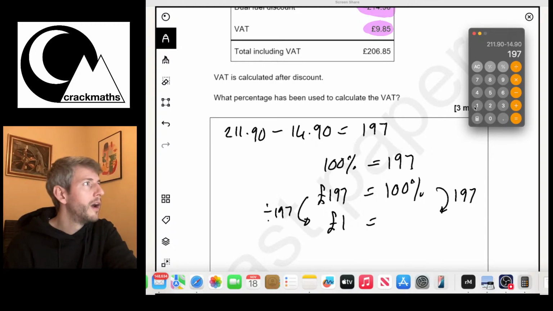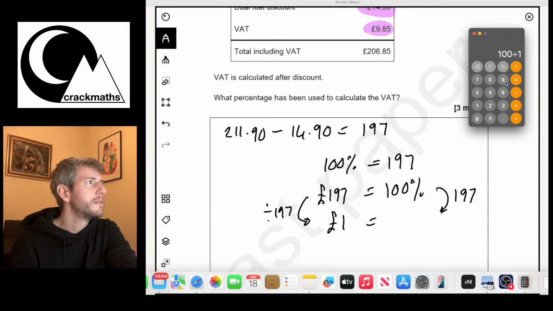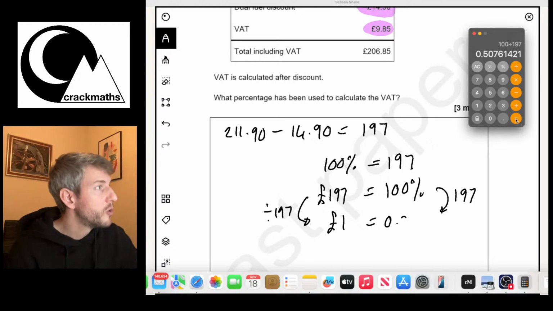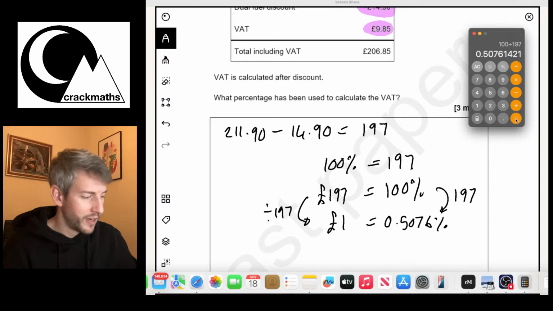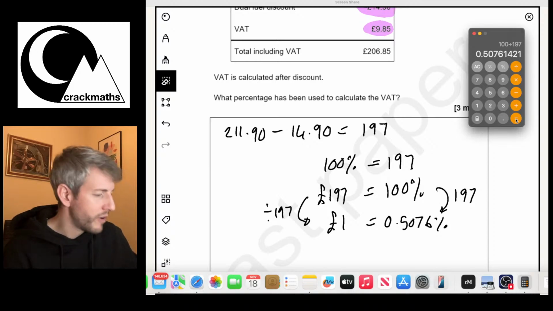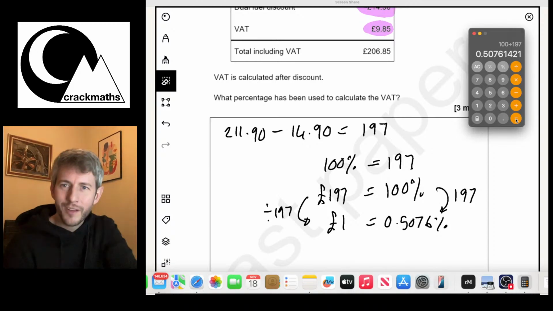Okay, so I've got 100 divided by 197 equals this. So £1 is 0.5076% of £197. Oh, I shouldn't write the percentages there. What am I doing? Oh, no, that is right, yeah. Sorry. It all gets a bit confusing sometimes.